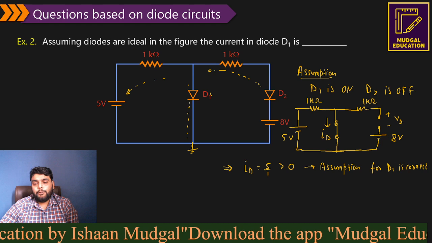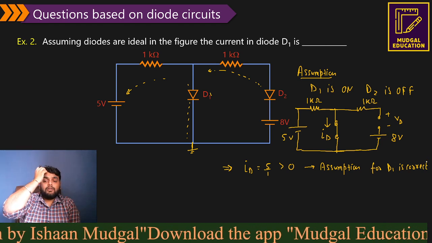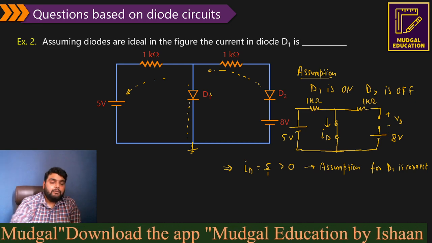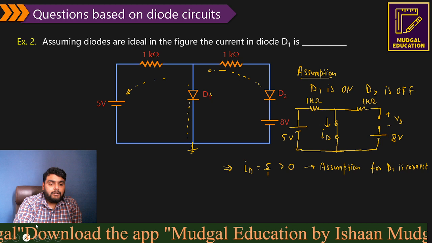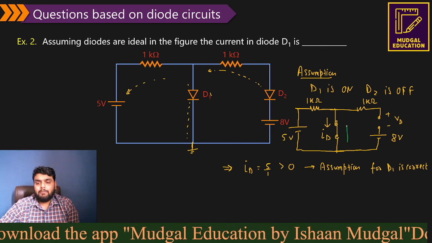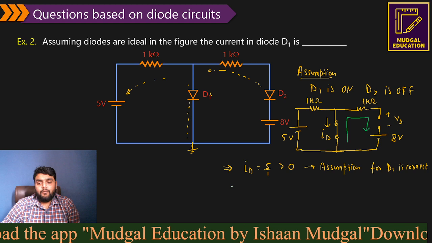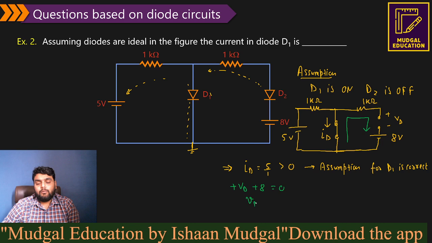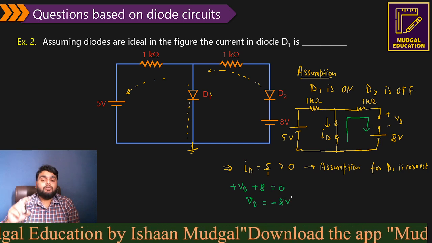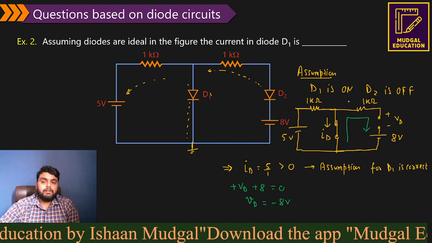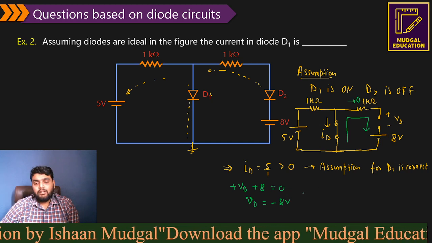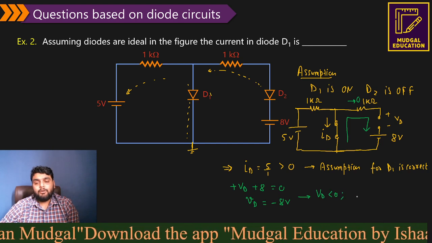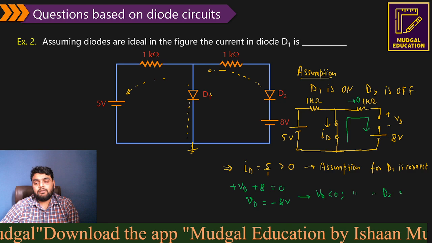Now let's check for D2. We need the voltage across this particular open circuit, so I can apply KVL. Where should I apply KVL? I will apply the KVL here. So we have plus VD, plus 8, then 0. The diode voltage comes out to be minus 8 volt. Also understand one point, there is no current across the 1 kilo ohm, that's why the voltage is 0. So here also, since the diode voltage is less than 0, our assumption for D2 is also correct.